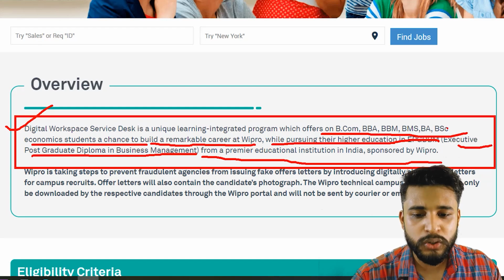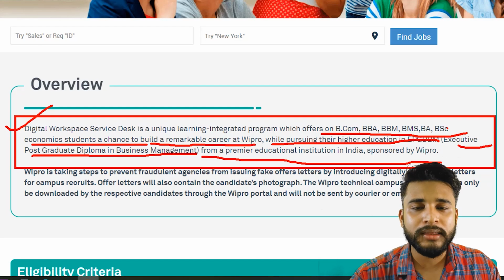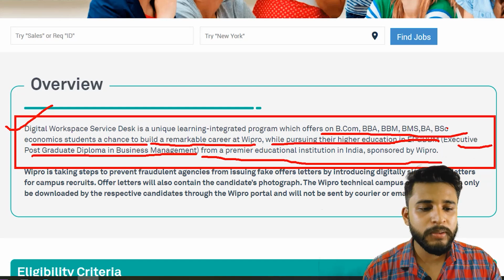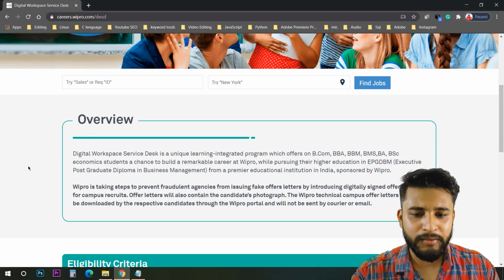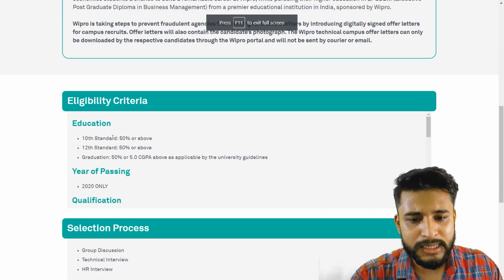Then they will teach you online. The distance course will be given by Wipro itself, and all the education cost, everything will be managed by Wipro. Your education will be sponsored by Wipro. So let's see the eligibility criteria. We have seen the eligibility criteria before, but let's see again.